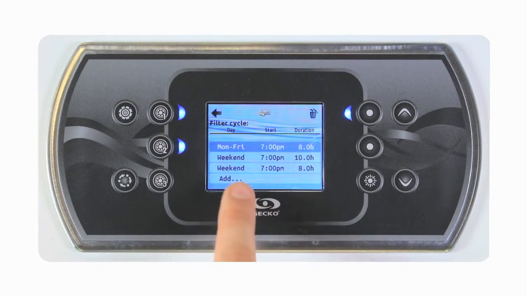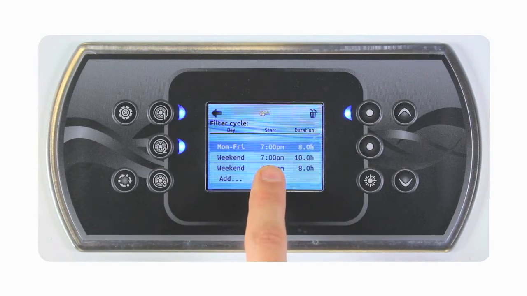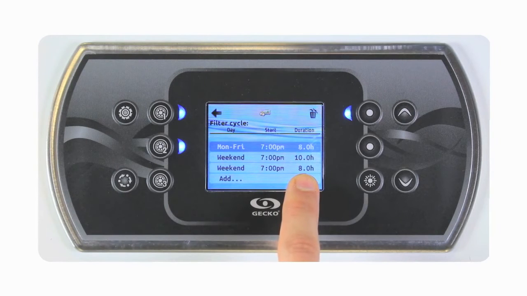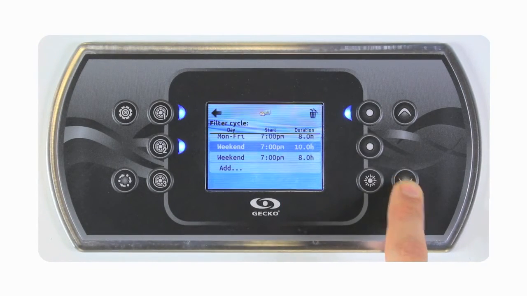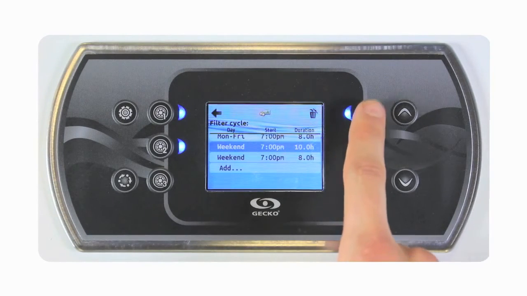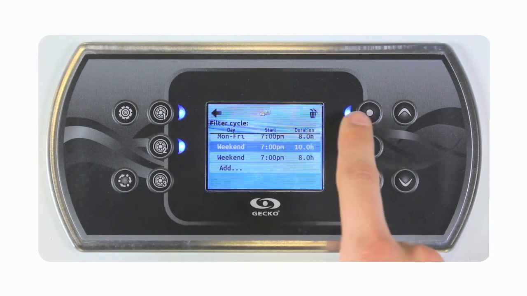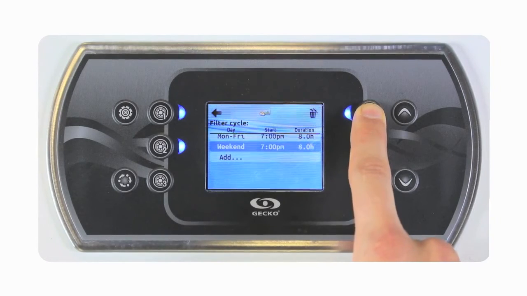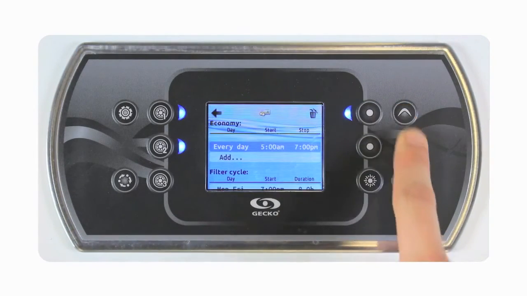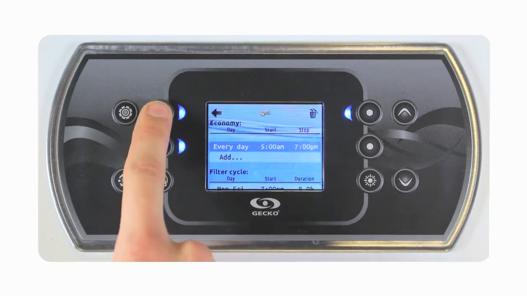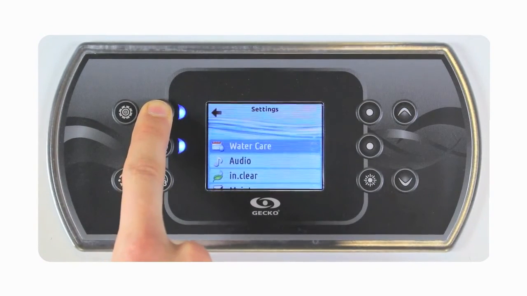In this example, we added a filter cycle that is almost exactly the same as the original one, so we can now delete that cycle. To do so, simply put the cursor over the cycle we wish to delete and click on the trash icon. To return to the main screen, simply press the back key.